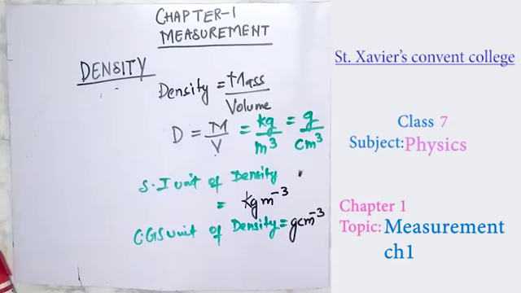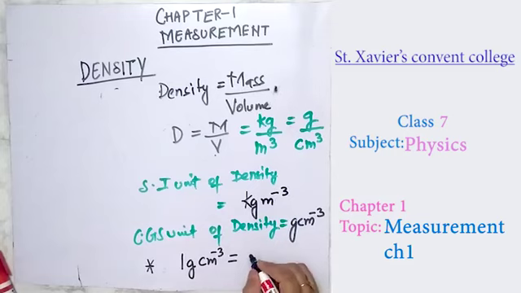This is the way you find the SI and CGS units of density. And there is one more very important point: 1 gram per centimeter cube is equal to 10 to the power 3, that is 1000 kg per meter cube.